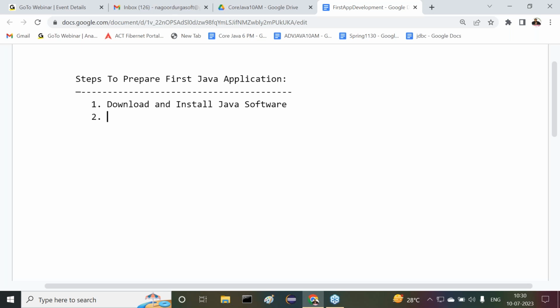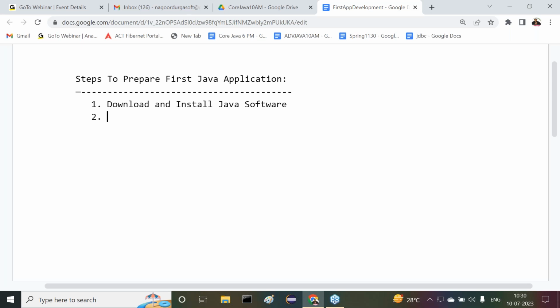A notebook we required, where we required a page or not? On that white paper page, I'm going to write the data. Am I right or not? Similarly, after installation of the Java software, to write a program, we need a book and a page or not? That book and page, all the things are provided by editor software. What is it actually? Editor.